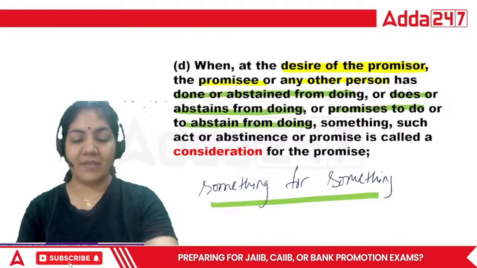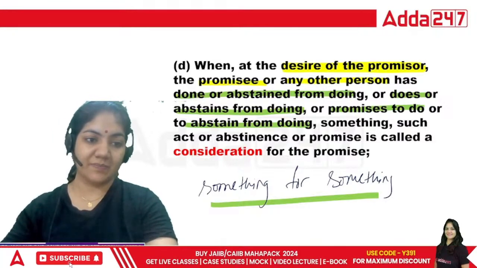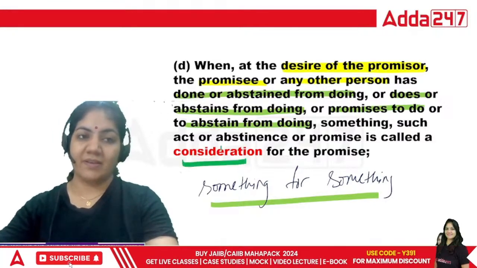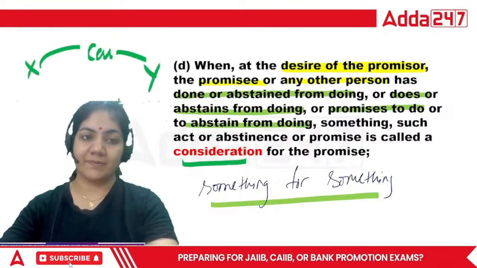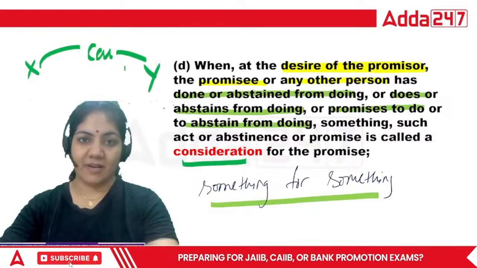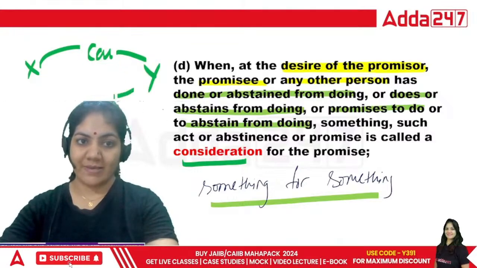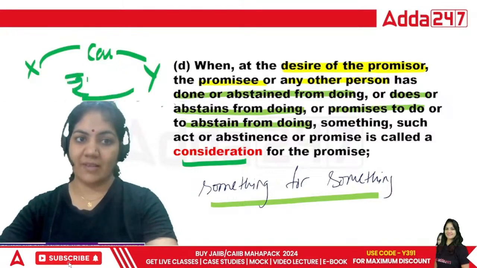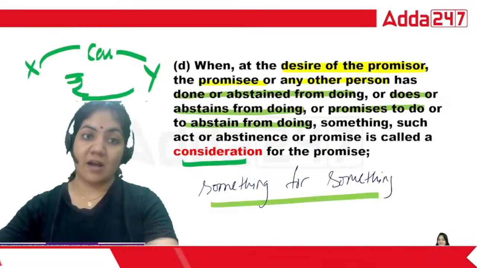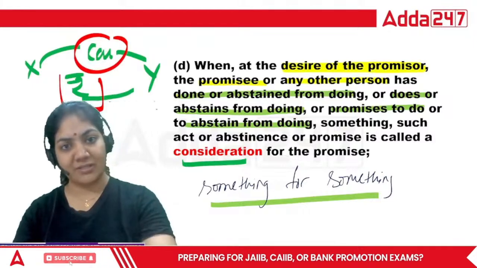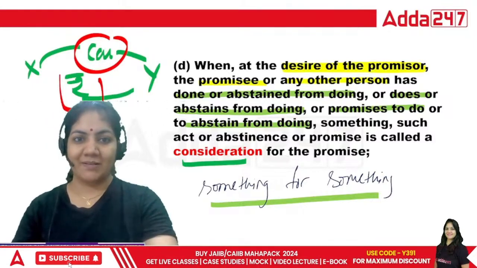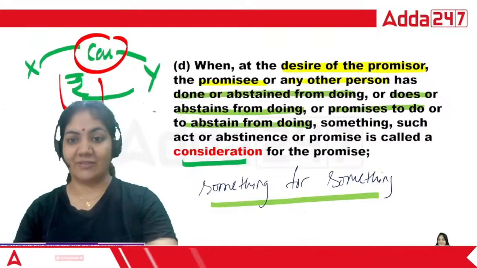Something for something, that is called consideration. Okay? X wants to sell a car to Y person. So X is sending the car to Y and Y is giving money for that. So this car and this money is the consideration in this contract. Is that okay? So this is the exact definition of this one.